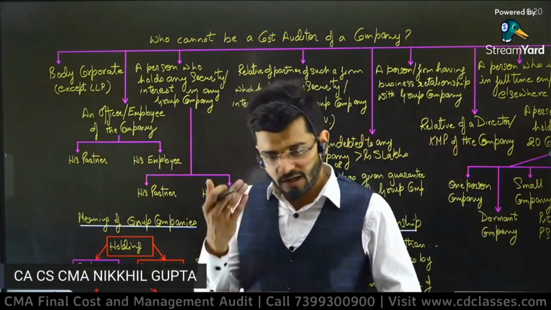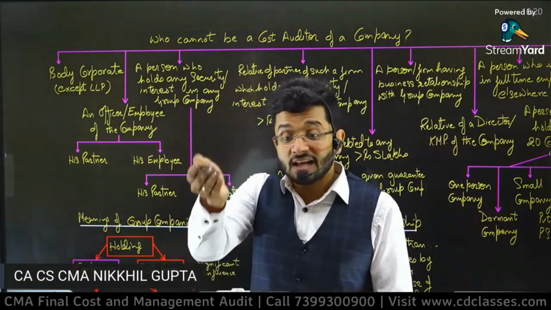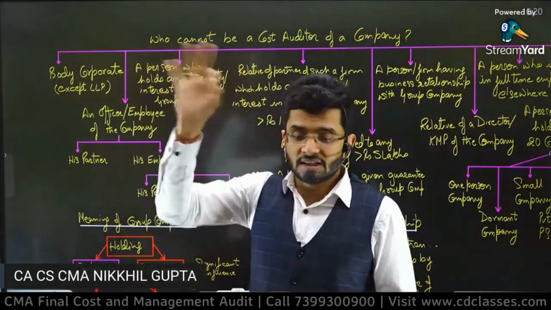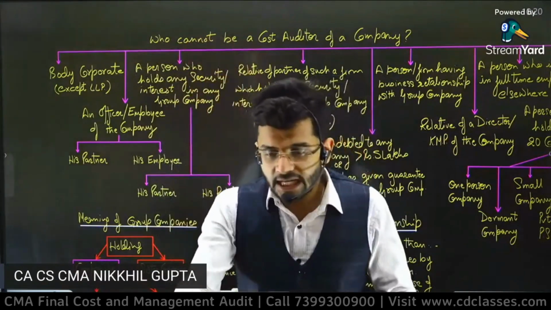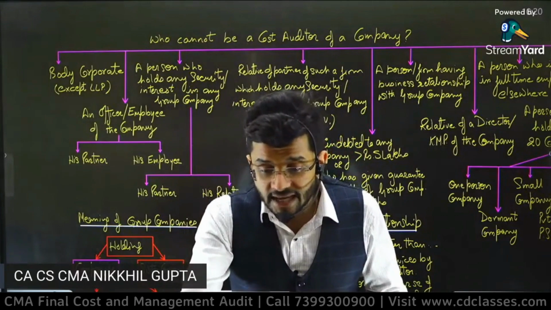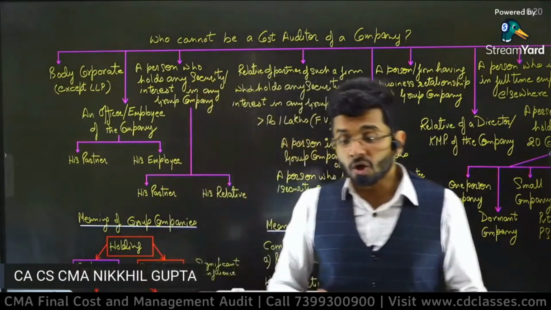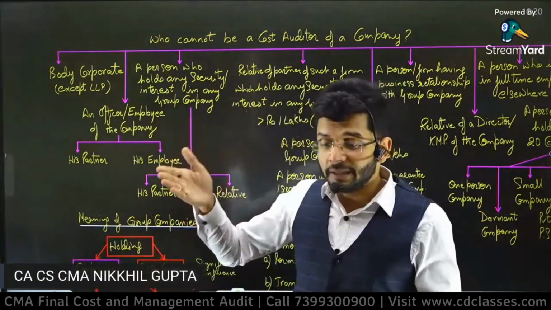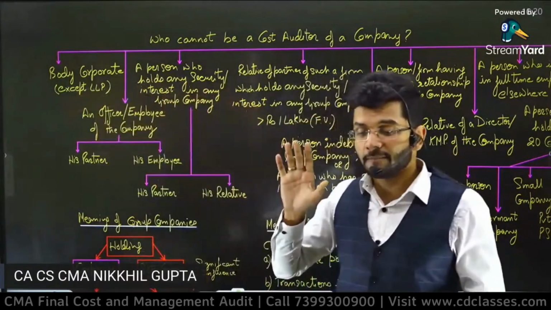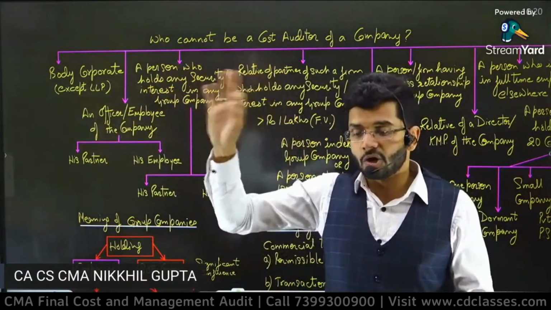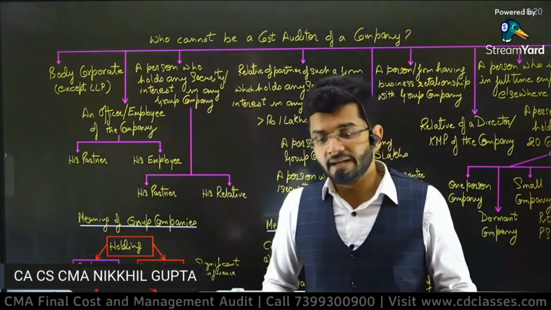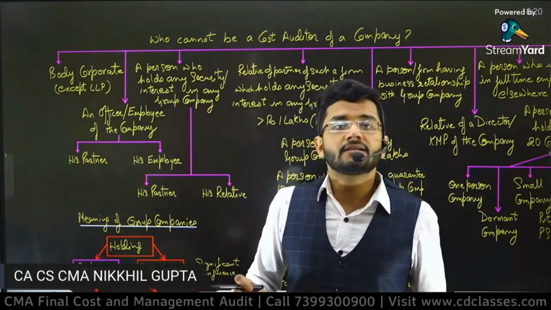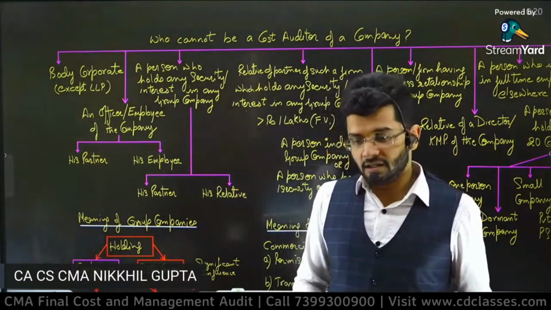Perfect. Employee-employer relationship. It's like judging yourself. Srinath Ganapati, beautiful answer. It's like judging yourself. Employee of the same company, lack of independence. Your opinion will be biased, your opinion will be pressurized by someone else. Perfect answer. Independence will not be there.